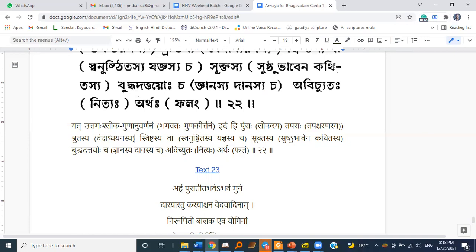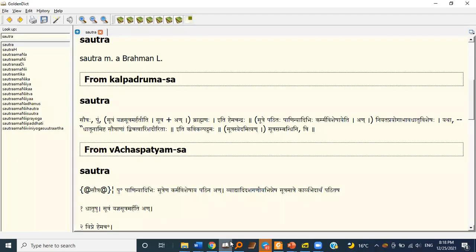So such guna kirtana of the Lord, of Uttama Shloka Bhagavan, is the fruit, phala, artha, the fruit or the prayojana rather, and it's nitya avichutah artha, it's the inevitable fruit, or avichuta could be translated as eternal fruit.